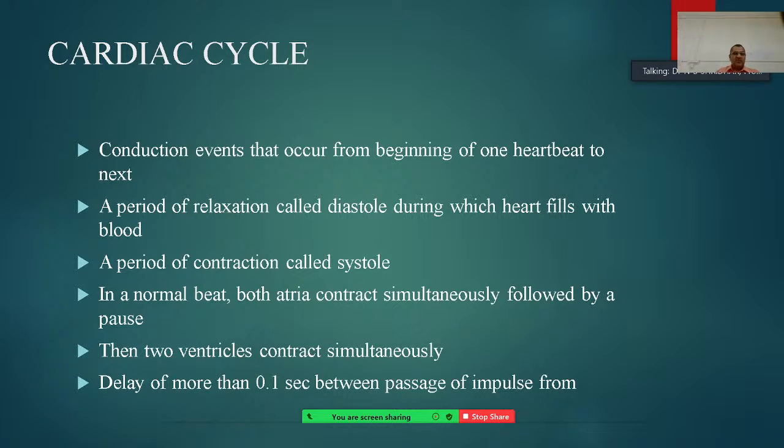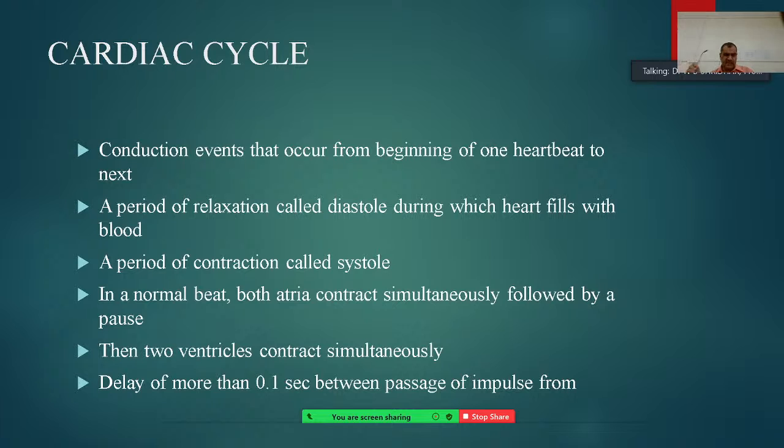So it consists of a period of relaxation called the diastole, during which the heart fills with blood. Diastole is the phase through which the heart is filled with blood. A period of contraction is called the systole. So if diastole is the first action of the heart, then after diastole a period of contraction occurs immediately, and that is called the systole.